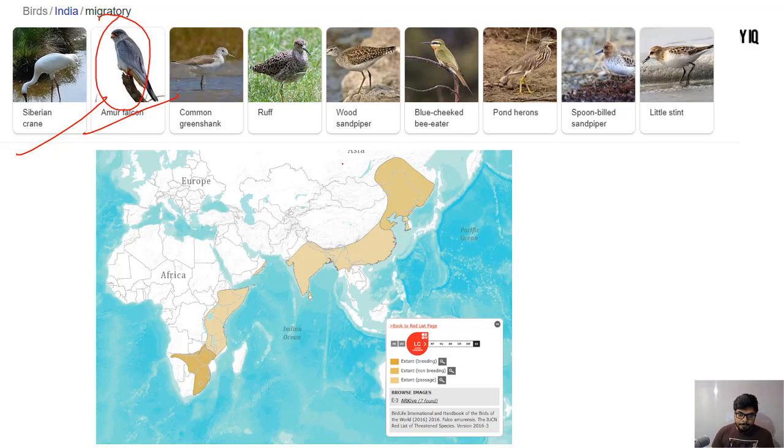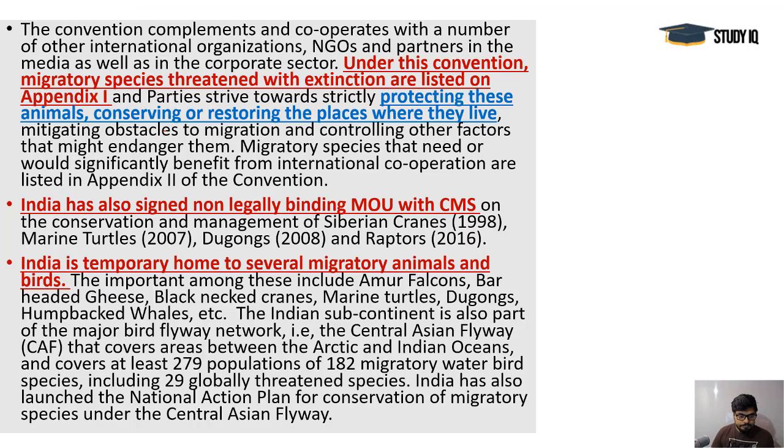And you see, this is the highway for them. They come from this northeast part of Asia, the part of North Korea, Russia, Mongolia, and they belong to these areas, and they breed in these places, and they travel till the southern corner of the continent of Africa, and that is the path. So they travel these huge distances, thousands of kilometers, and all these birds we can see in many wetlands.